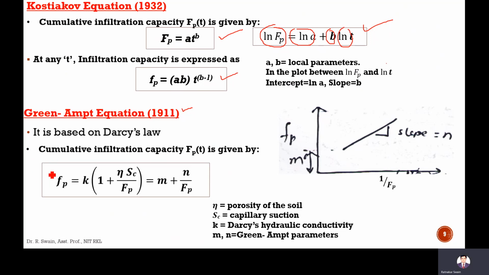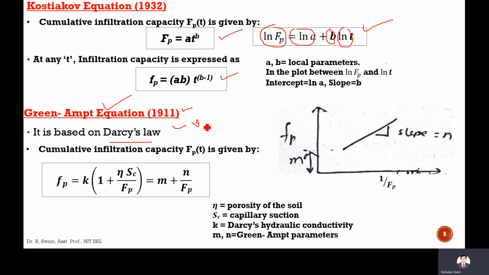Another equation is the Green-Ampt equation. It is actually based on Darcy's law, which says that the seepage velocity with which water flows into the soil is directly proportional to the hydraulic gradient.